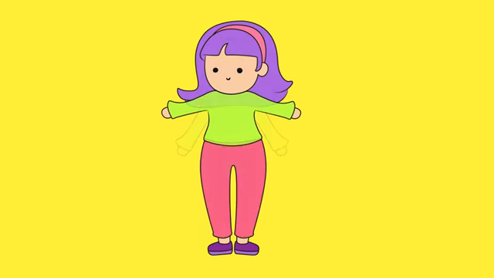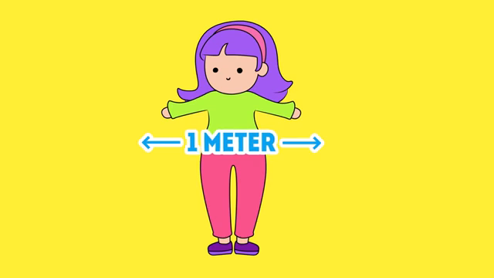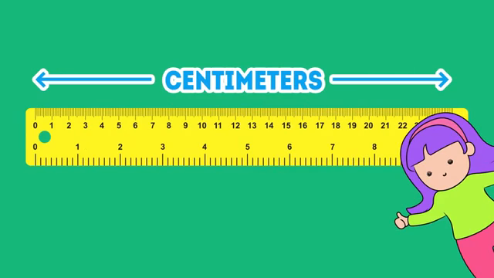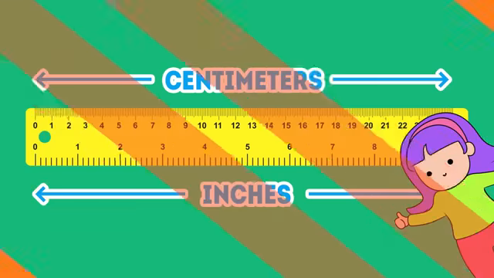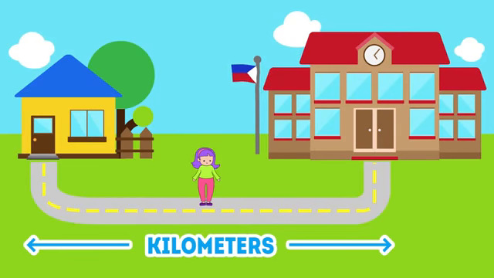1 meter is roughly the span of both your arms outstretched. Centimeters and inches are small. They're the lines you see on rulers. Kilometers, on the other hand, are used for covering long distances, like how far your house is from your school.